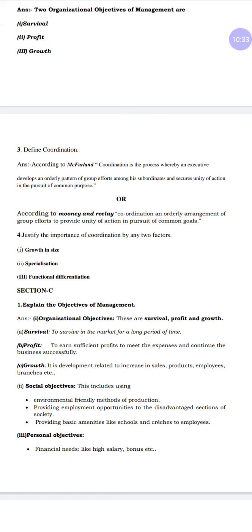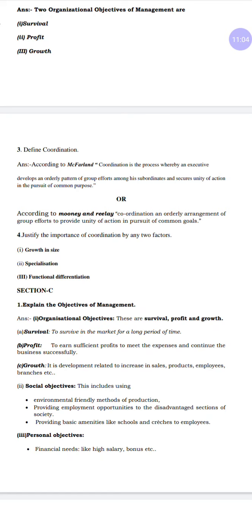Understood? Here Mooney and Reiley said coordination is an orderly arrangement, that means we have to arrange because of mutual relationship. It is very important, because why is coordination important? Because it reduces the confusion and misunderstanding between employees. That means group efforts to provide unity of action to pursue common goals. They all are working to achieve the common goals.